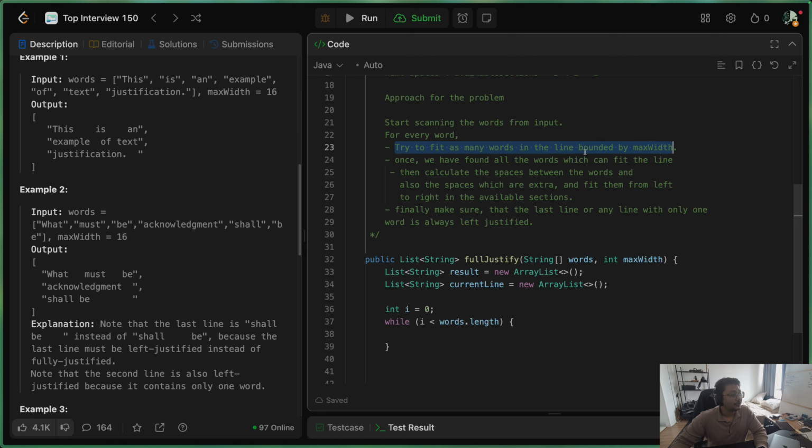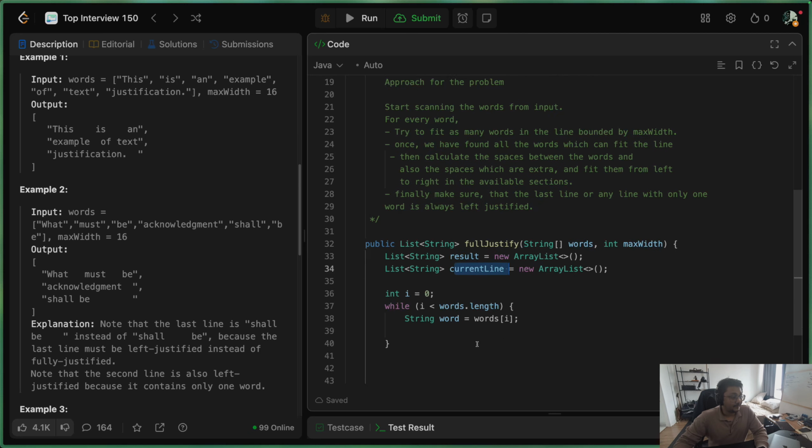Now to be able to do this, we need a way to calculate how many characters in the current line there are, and whether it is less than max width. So basically, what I'm saying is: by adding this word to the current line, would I still be lower than or equal to max width? The total number of characters after adding this word in this line should be less than or equal to max width. If it is possible, then we consider adding this word in the current line. Otherwise, we don't.